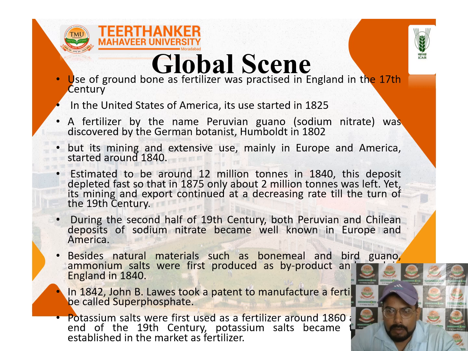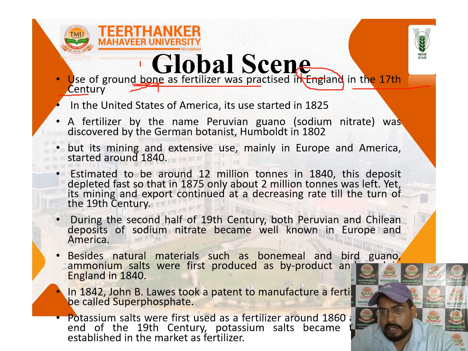So what is the global history of fertilizer manufacturing? First is the use of ground bone as fertilizer, practiced in the 17th century in England. The first use in England was bone. Bone means some dead animals' bones were spread in the field. Then after they added it as fertilizer, the fields had increased yields, and quickly there was good crop growth in this field because of that bone. The next is the United States, USA, where they used fertilizer.